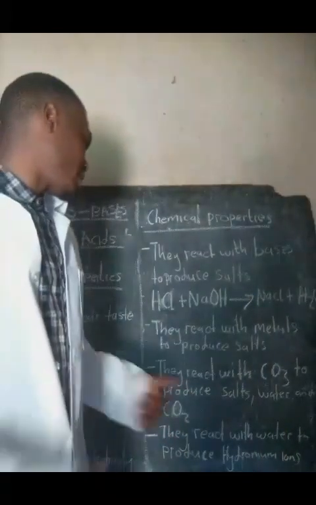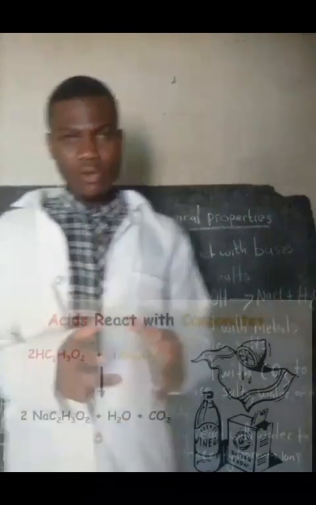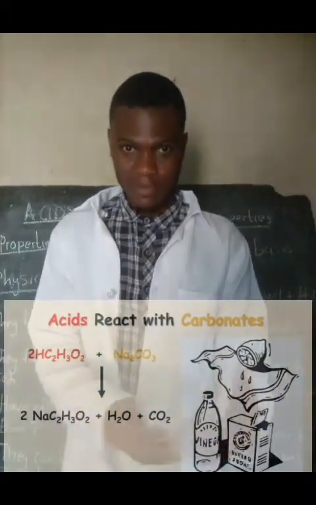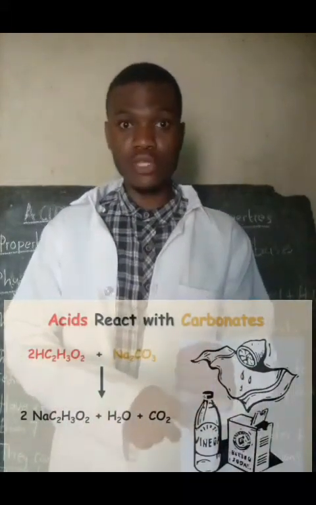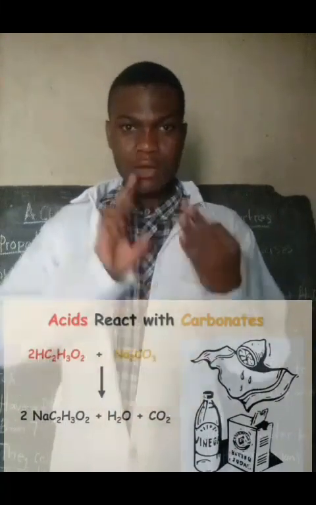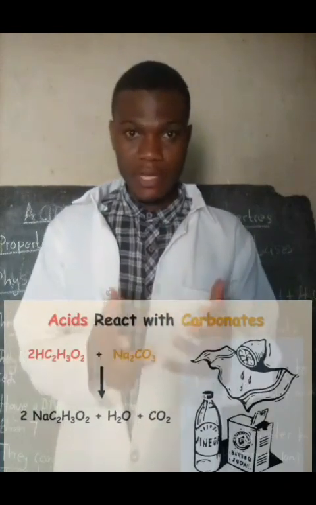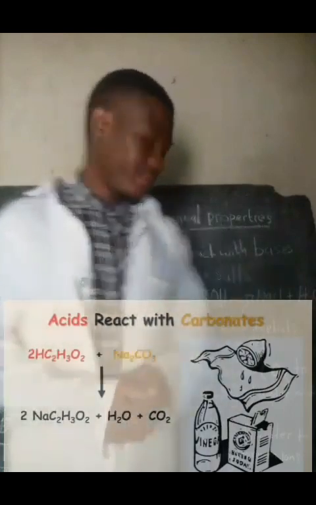Then the other property is that most acids react with carbonates to produce salt, water, and carbon dioxide. Acids can also react with bicarbonates, for example sodium bicarbonate, which is baking soda. When you react it with hydrochloric acid, it will still produce sodium chloride, carbon dioxide, and water. Most acids are capable of reacting with carbonates, or metal carbonates.